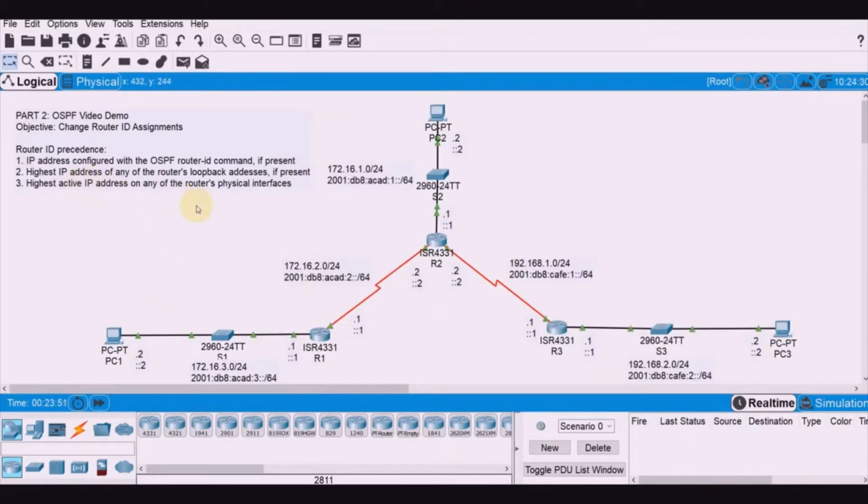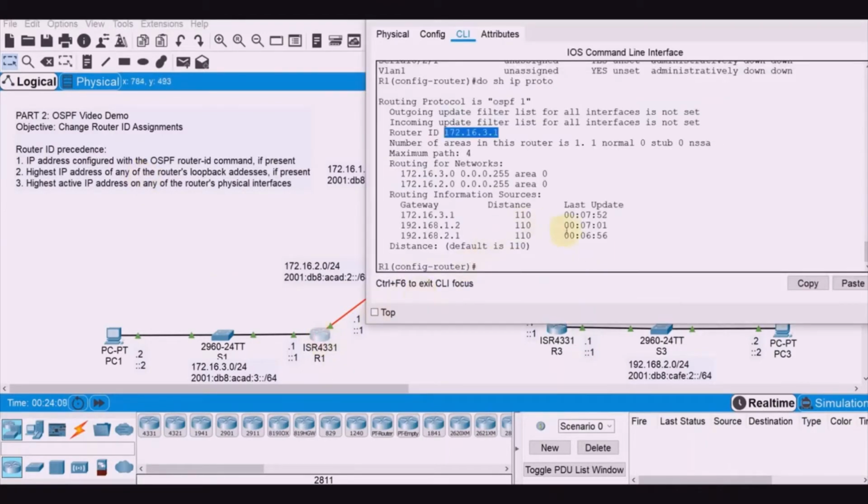What we're going to do now is configure a loopback interface on each of the routers and evaluate if that changes the router ID assigned to each router. Let's start with R1.